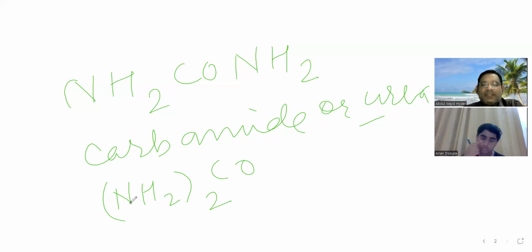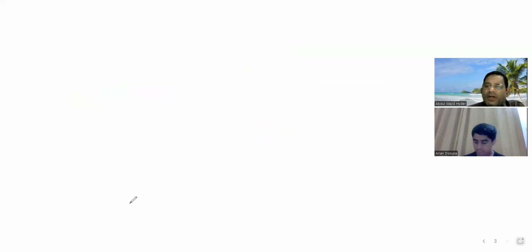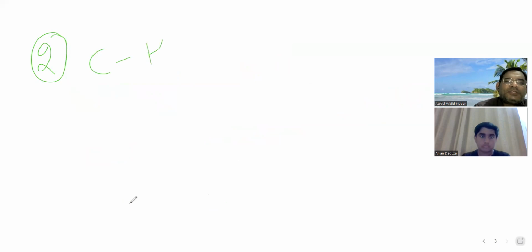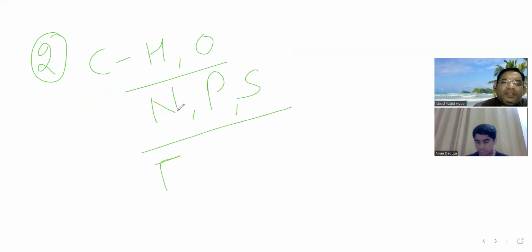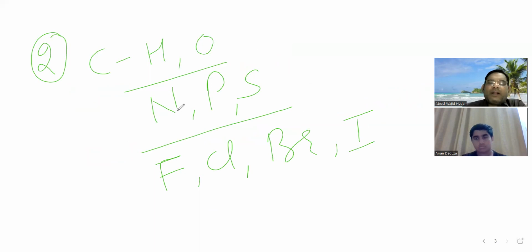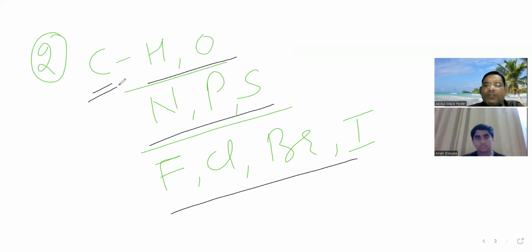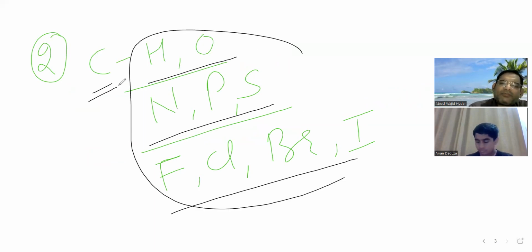Now they gave a second definition of organic compounds. Compounds of carbon with hydrogen, oxygen, nitrogen, phosphorus, sulfur, fluorine, chlorine, bromine, and iodine are called organic compounds.